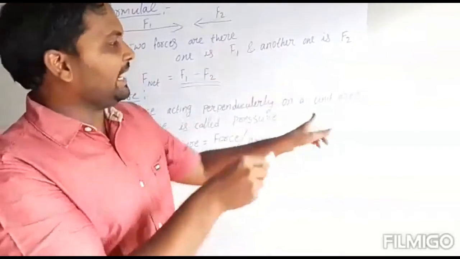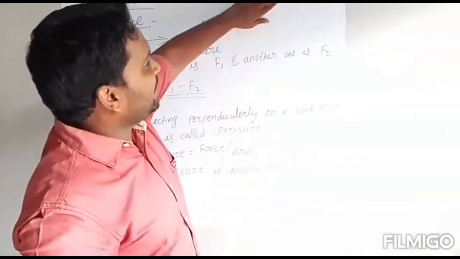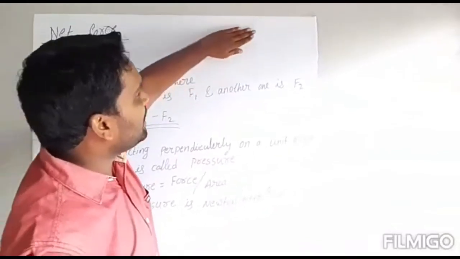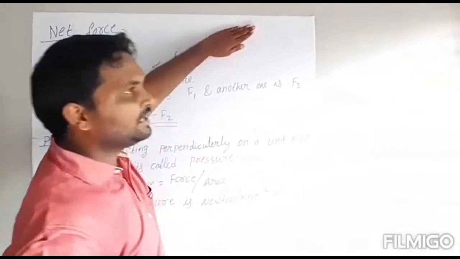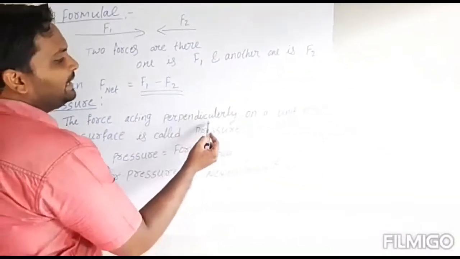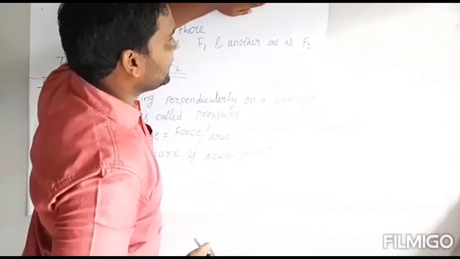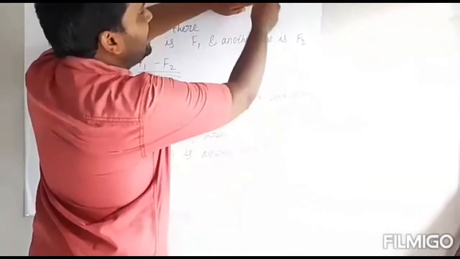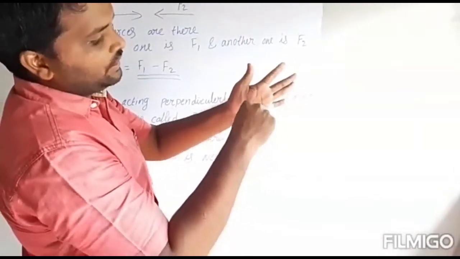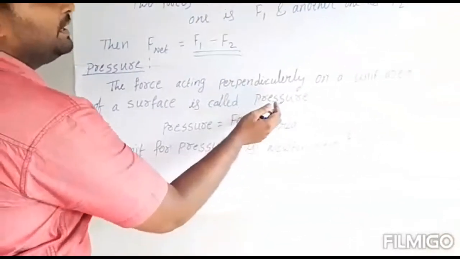A particular area is called unit area. Now I am applying force on this wall, on this unit area. This force is called pressure, as I told you: the force acting perpendicular on unit area. I am applying force on this particular area. So the force on a unit area of a surface is called pressure.